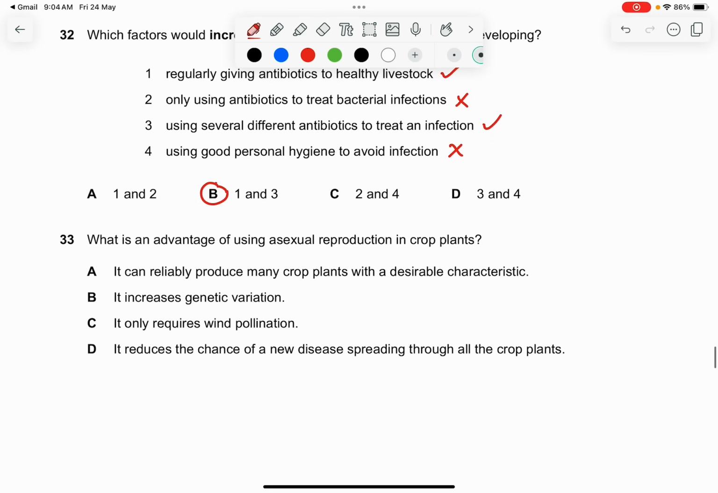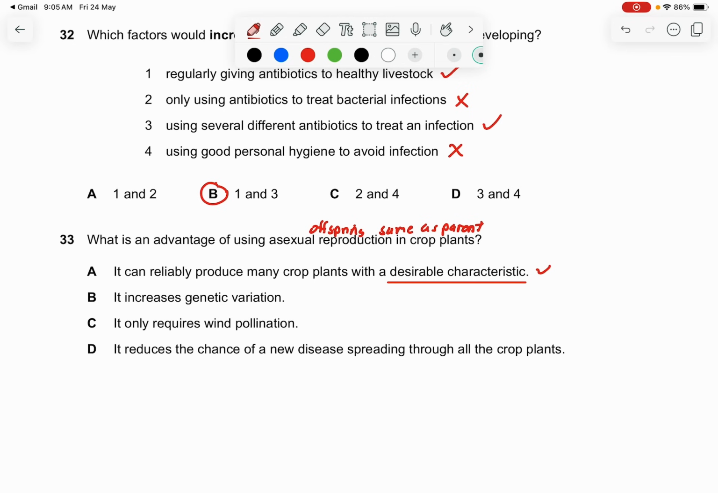Question 33. What is an advantage of using asexual reproduction in crop plants? It can reliably produce many crop plants with desirable characteristics. That is true, because asexual reproduction produces offspring the same as the parent. If you want a particular characteristic, you just continue to breed it using asexual reproduction and you get the same one. Therefore, you're going to get your desired characteristics.